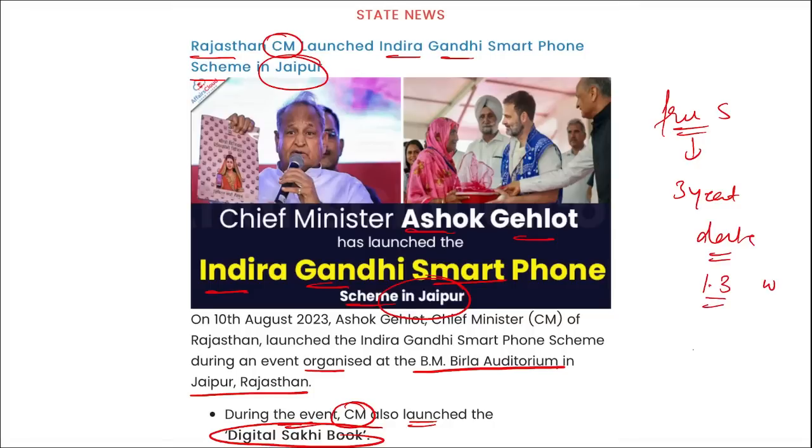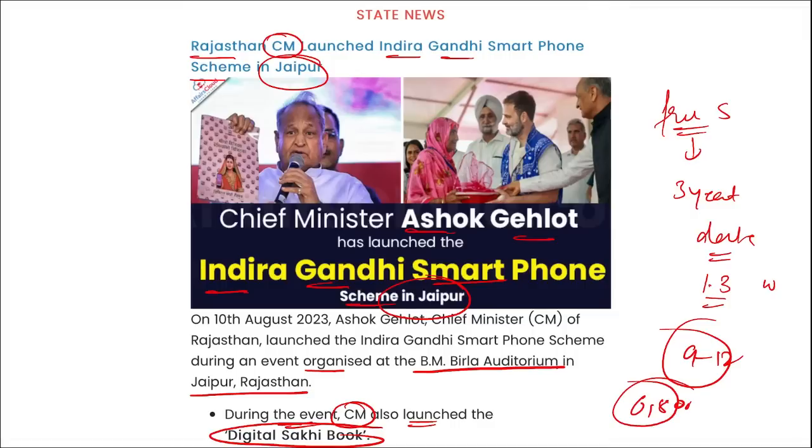The beneficiaries will include girl students from class 9 to class 12 of government schools, college students, single women and widows. Also, 6,800 rupees will be deposited in an e-wallet through direct benefit transfer for the purchase of the SIM for these smartphones and SIM cards.